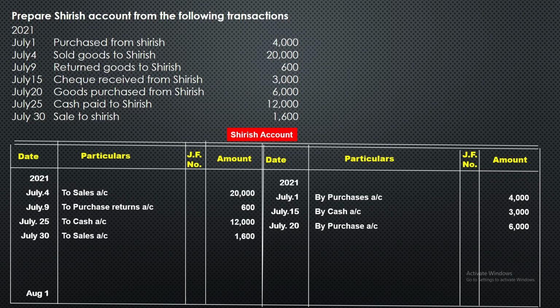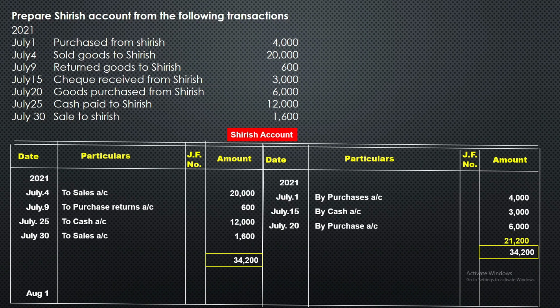Now all transactions we posted. Now we are going to balance this Sirish account. So generally if you see on the screen debit side total is highest. First we should show the debit total 34,200. Same thing we have to show on the credit side 34,200. From 34,200 credit 3 items, 4 plus 3 is 7 plus 6 is 13,000 we should minus. Then the remaining balance we have to show on the credit side. So 21,200 is the remaining balance.